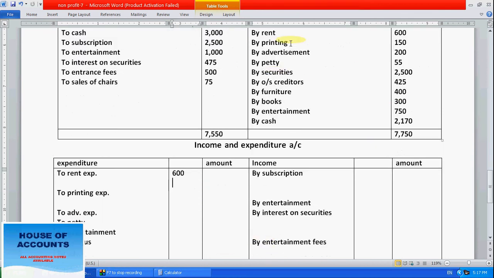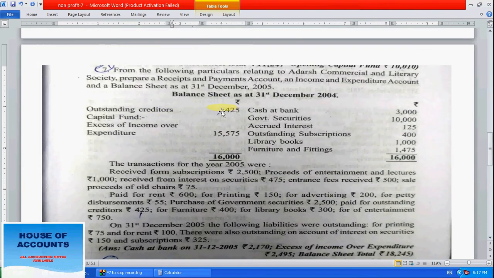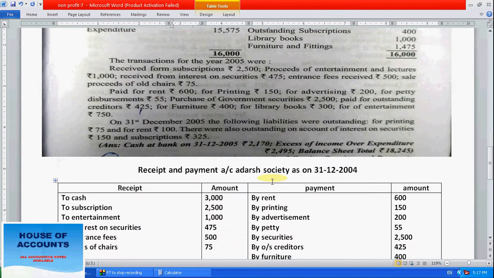Rent 600. Now let's go for printing, how much? 150. Printing also has an adjustment, so write inside 150. After that, advertisement is also an expense, but don't take assets here, only take expenses. Advertisement 200, then petty expenses is 55, so write petty expenses 55. Then security is an asset, so don't write here.